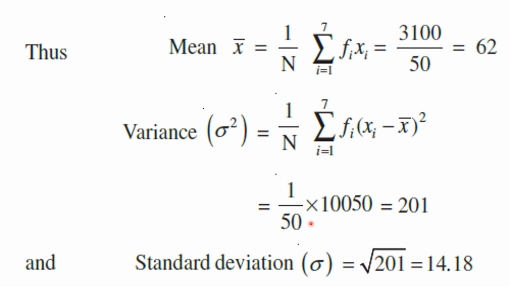Now let us simplify these two numbers. What will we get? 201. This is the variance of the given continuous frequency distribution. Understood this point, my children? Right. Then standard deviation sigma is equal to the square root of the variance. What is the variance here? 201. So square root of 201. Then find the square root of 201 by the division method. Then what will you get here? 14.18. Okay, my children, understood this point?